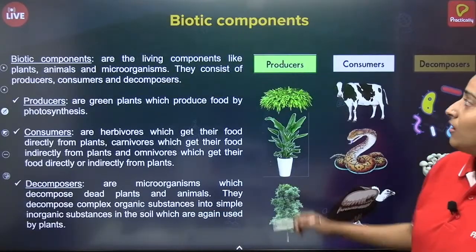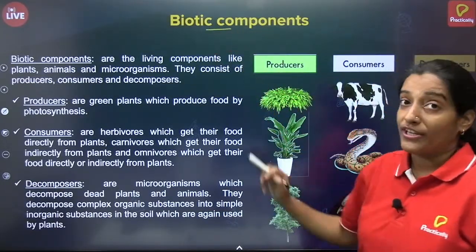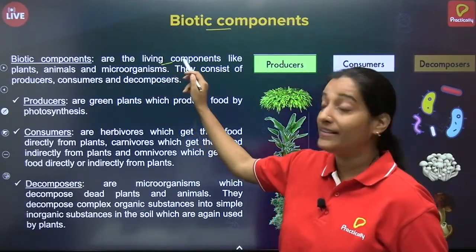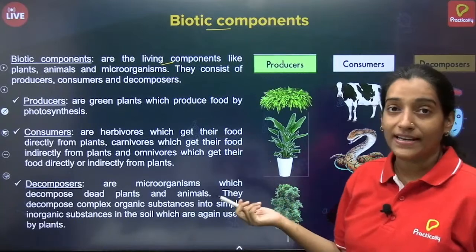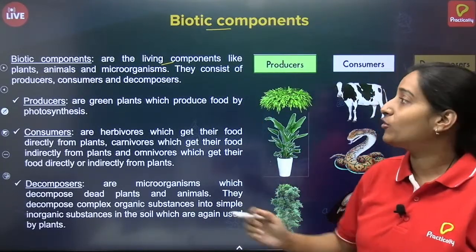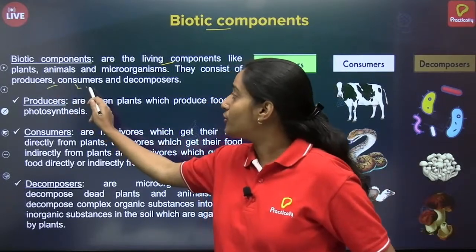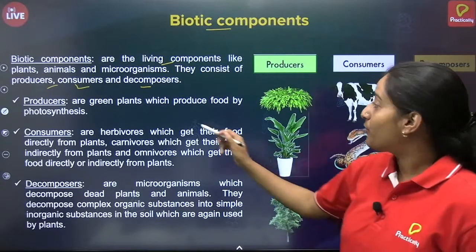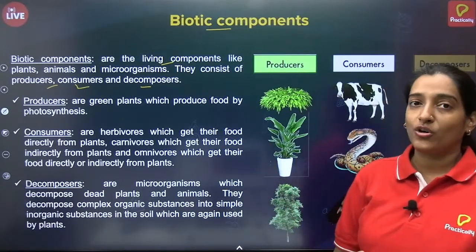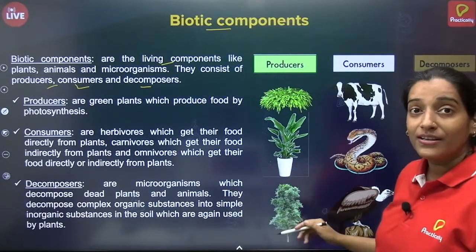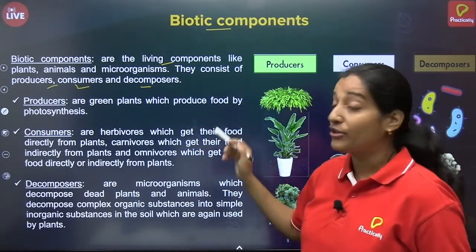Again, we will be seeing what biotic components are in depth. I said biotic component is nothing but living component like plants, animals and microorganisms. They are divided into producers, consumers and decomposers. So what are those? Producers, you might have studied in your earlier classes. Producers are nothing but plants, correct? Plants or organisms that produce food via